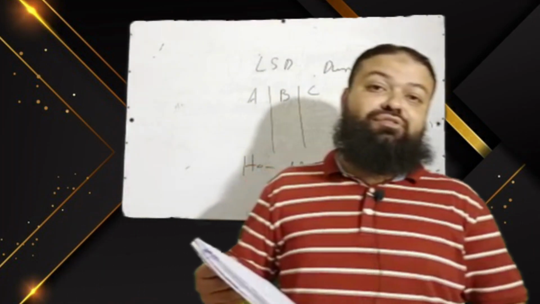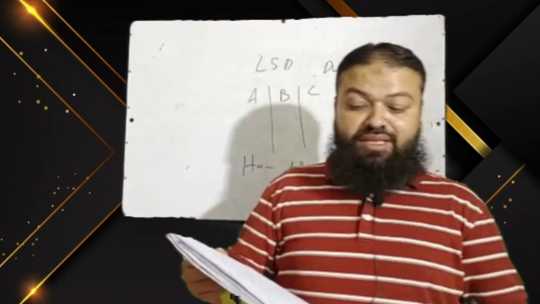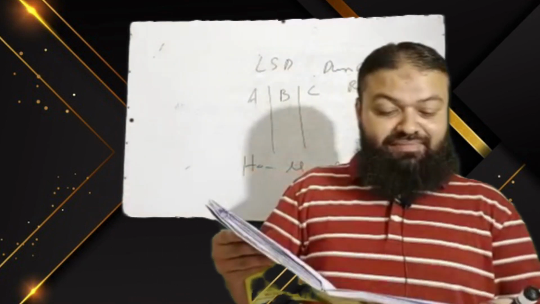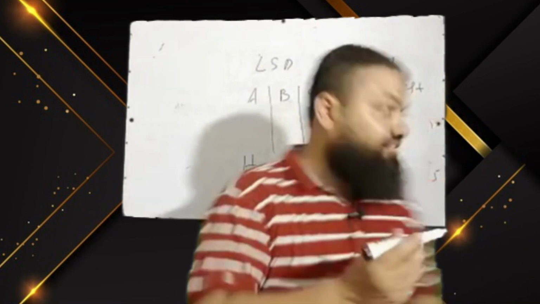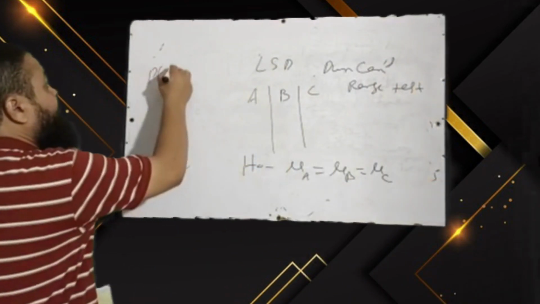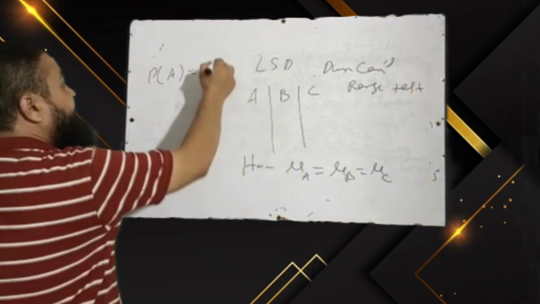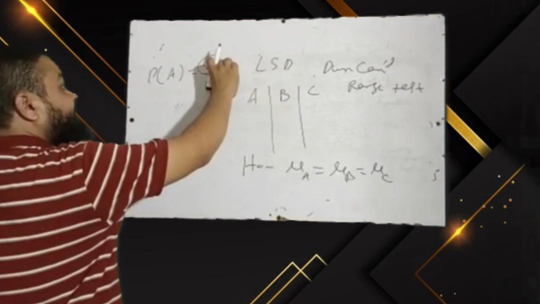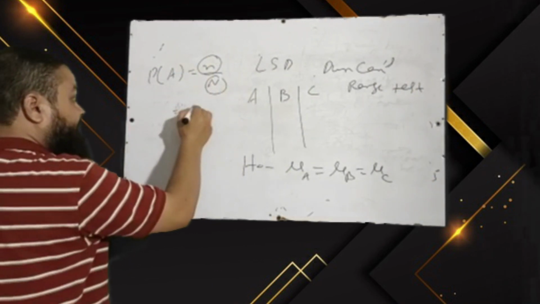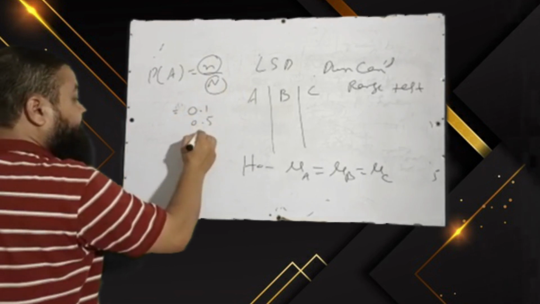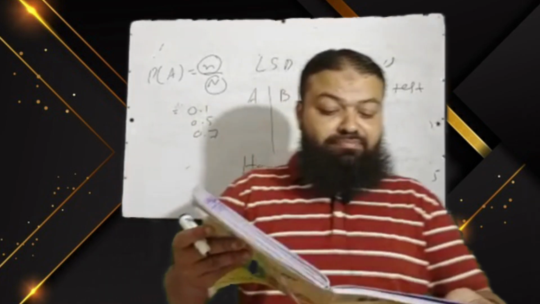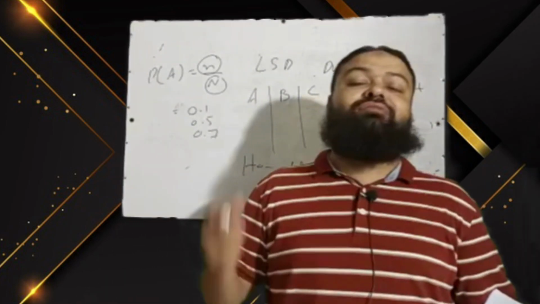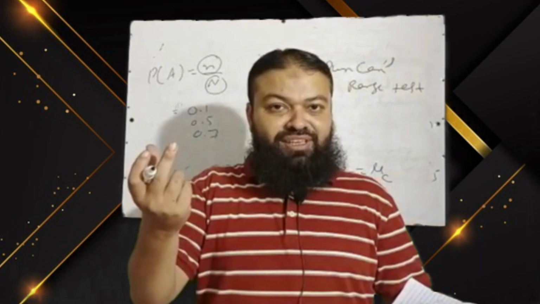Now the last question of today's lecture, a very important one. Which of the following is not a correct statement about probability? A, it can be reported as a decimal or fraction. Yes, that is true. If we are finding the probability of an event, that is n over capital N, number of favorable over total, it is a fraction and it can be in decimals like 0.1, 0.5 or 0.7. B, it must have a value between 0 and 1. Yes, probability will be between 0 and 1.